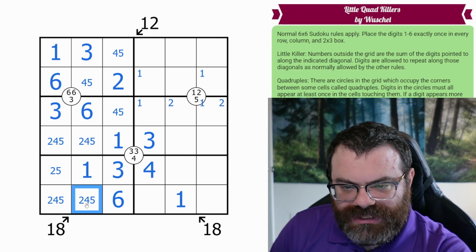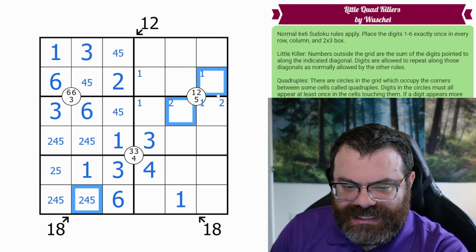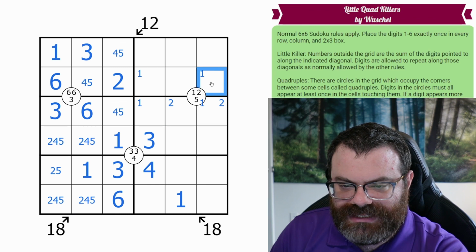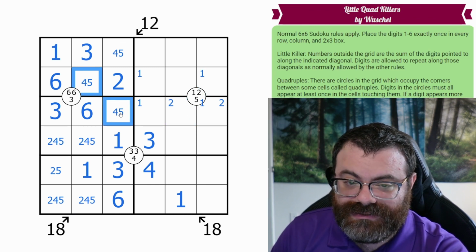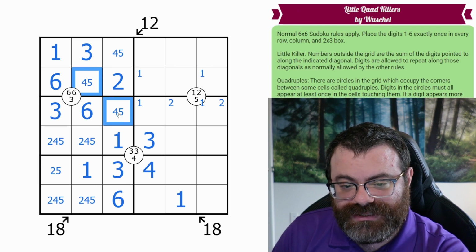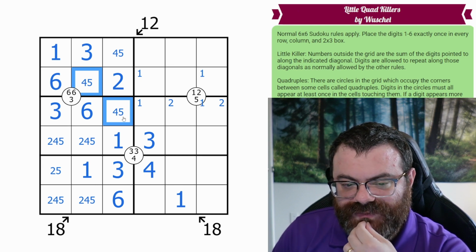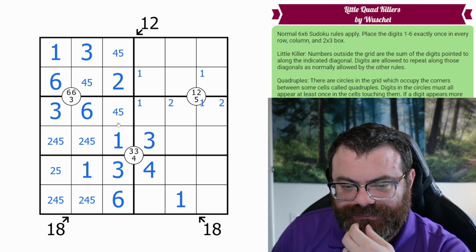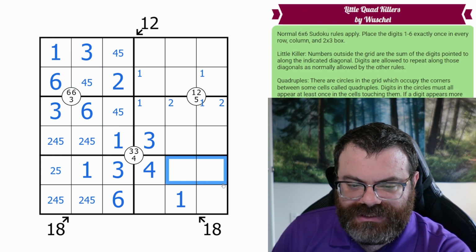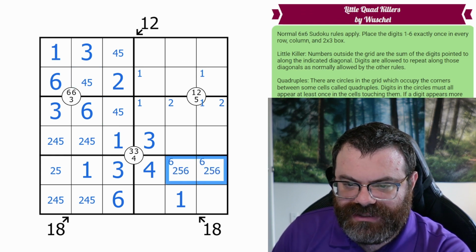It's like 2 too low or something. We need these to add to 12. So if this was 2, these would add to 10. I mean, I could do 5 and 5. Actually, I can't because this is... Oh, no, these are the same digit. So these could both be 4. I was going to say these are 4 or 5 pair, but they're not. Over here, we need 2, 5, and 6, and we know one of them's a 6.